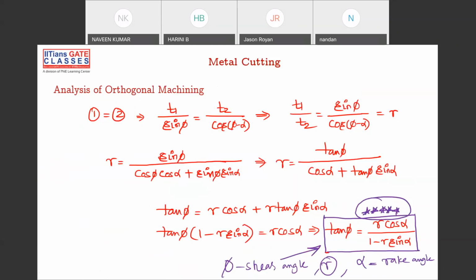What is shear angle? Shear angle is given as tan phi is equal to R cos alpha by 1 minus R sin alpha. Please remember, R cos alpha. Don't write R sin alpha by 1 minus R, you might get confusion. Please remember, tan phi is equal to R cos alpha by 1 minus R sin alpha. Please remember this formula.